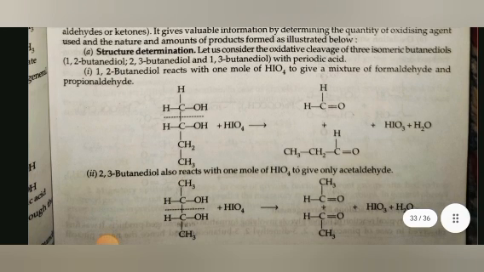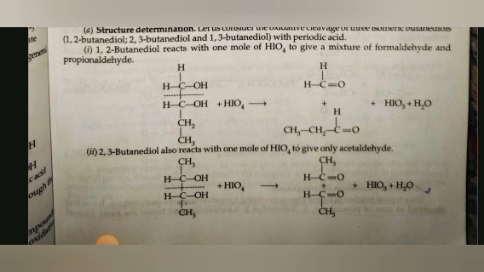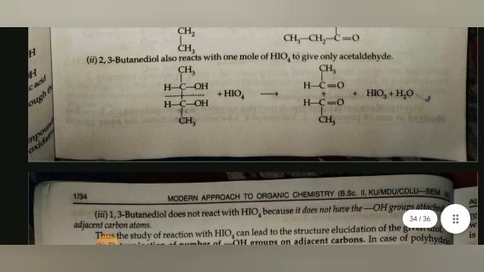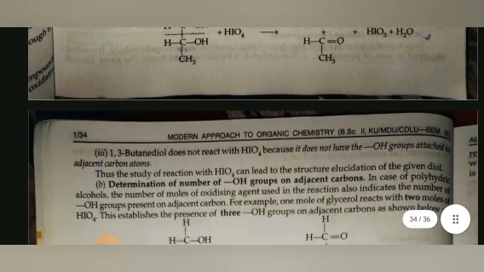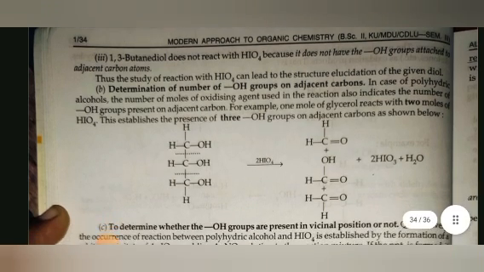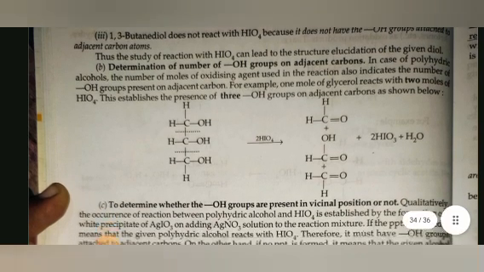Let us consider the oxidative cleavage of three isomeric butanediols, 1,2-butanediol, 2,3-butanediol, and 1,3-butanediol, with periodic acid. First, 1,2-butanediol reacts with 1 mole of HIO4 to give a mixture of formaldehyde and propanaldehyde. Second, 2,3-butanediol also reacts with 1 mole of HIO4 to give only acetaldehyde. Third, 1,3-butanediol does not react with HIO4 because it does not have the OH groups attached to adjacent carbon atoms. Thus, the study of reaction with HIO4 can lead to the structure elucidation of the given diols.